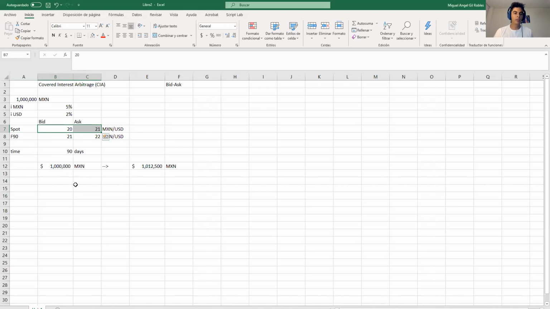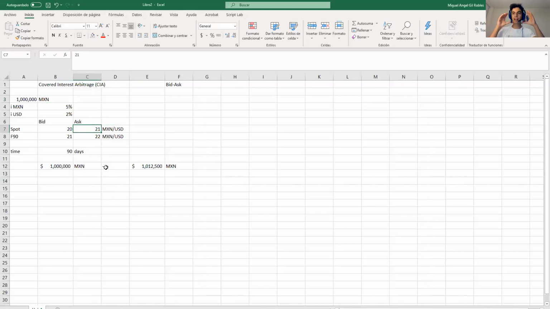So if we have this exchange rate, pesos over dollar, that means we have pesos on top and dollar at the bottom. And we have pesos on top because that's the currency that we have. So if we have pesos, and pesos are on top, what do we need to do? We need to divide, right? And if we need to divide, that's the second question. I answered the second question first because the first question was bid or ask.